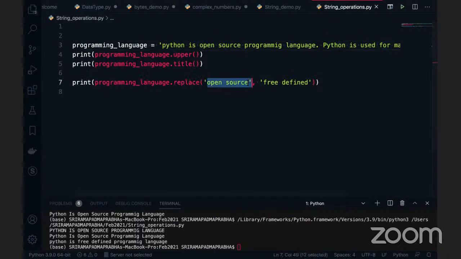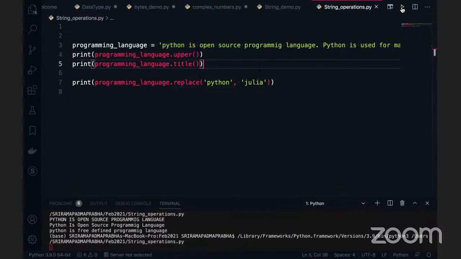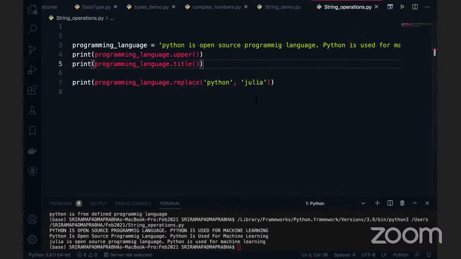Now if I use this Python and I want to replace it with the Julia language, I will use Julia. Now you can see this. If I execute this code, you will interestingly see something here. I want to print it. You see that the first one is replaced successfully and the second one is not replaced, because this P is in uppercase. So you should remember, guys, replacing the substring must always match the case. It is case sensitive, so it must match the case.